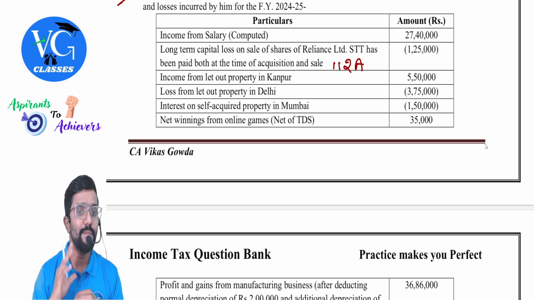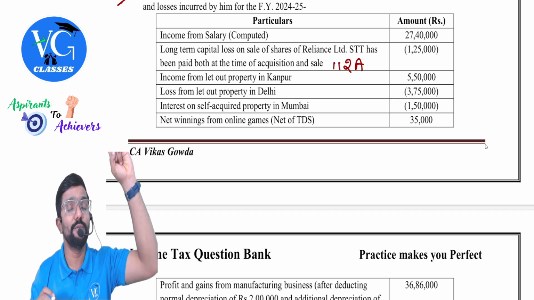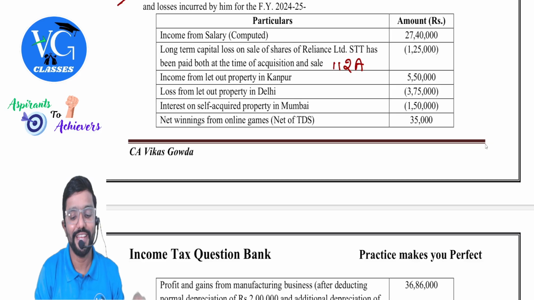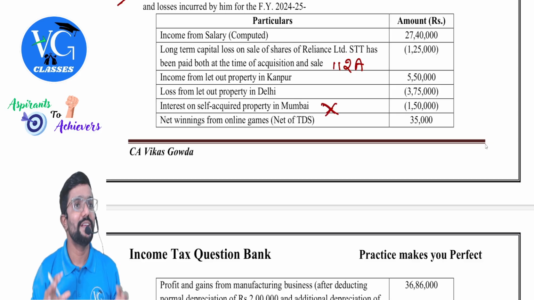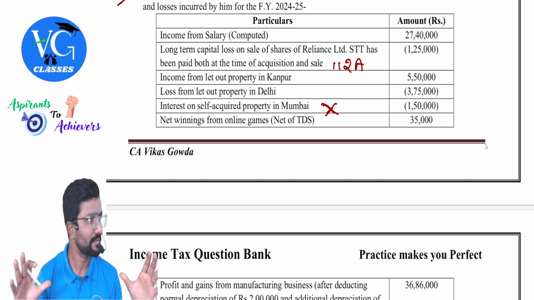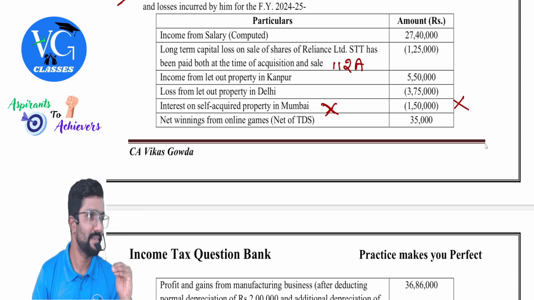5,50,000. Loss from let out property in Delhi, 3,75,000. Interest on self-occupied property in Mumbai, 1,50,000. Allowed? No. Why? He is following default scheme. Under default scheme, interest on self-occupied property is blocked. Clear? They have given you just to confuse. You cannot claim it.